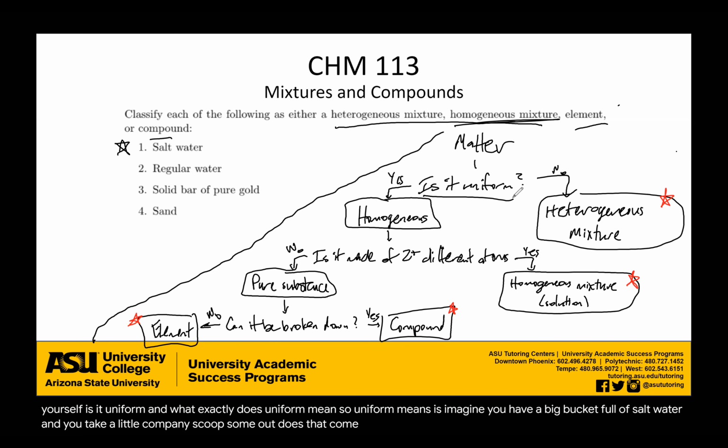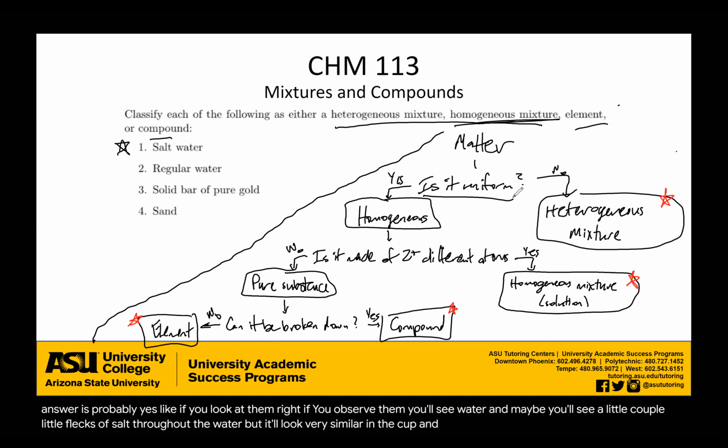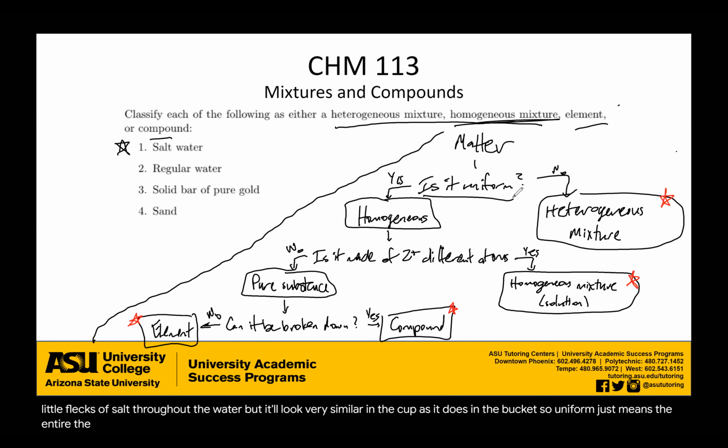Does that cup look exactly like that original bucket of salt water you had? And the answer is probably yes. Like if you observe them, you'll see water, and maybe you'll see a couple little flecks of salt throughout the water, but it'll look very similar in the cup as it does in the bucket.